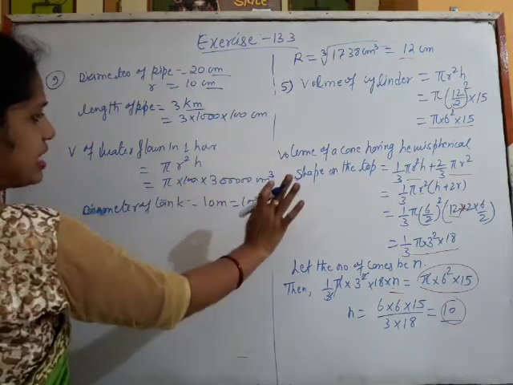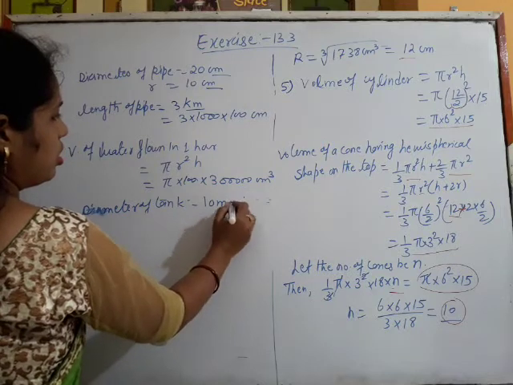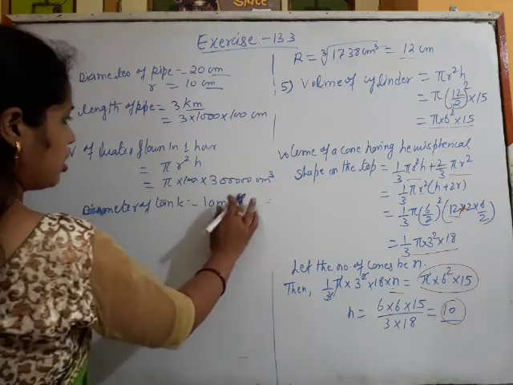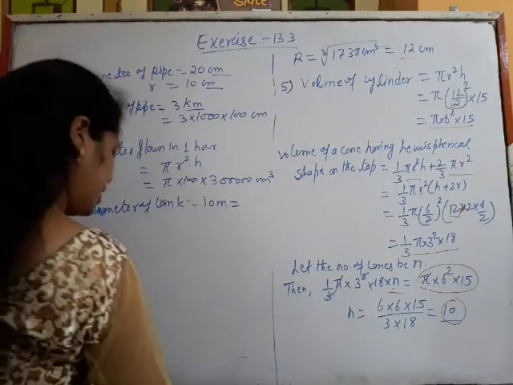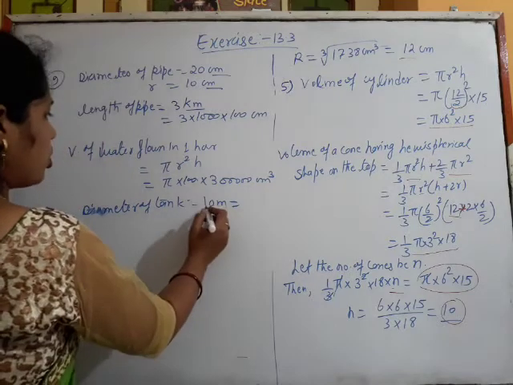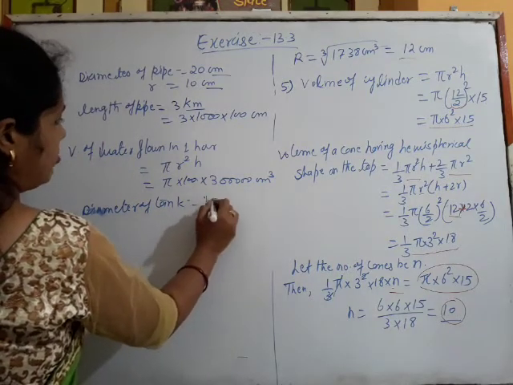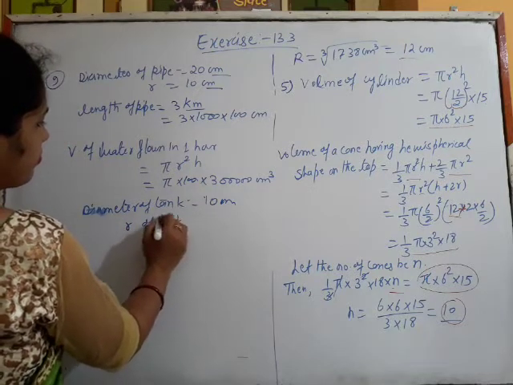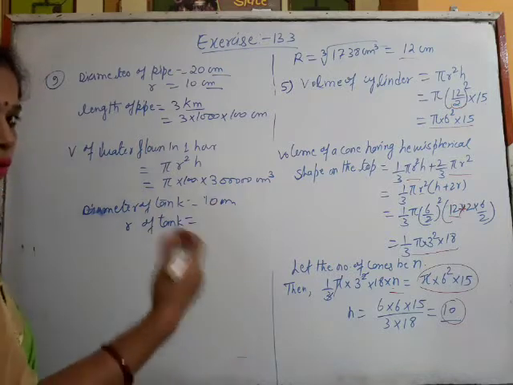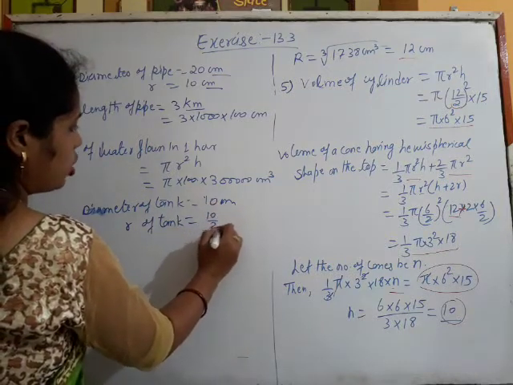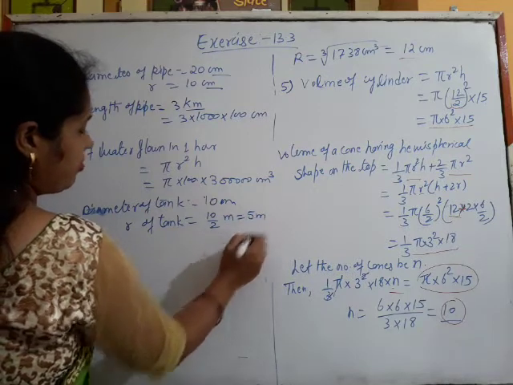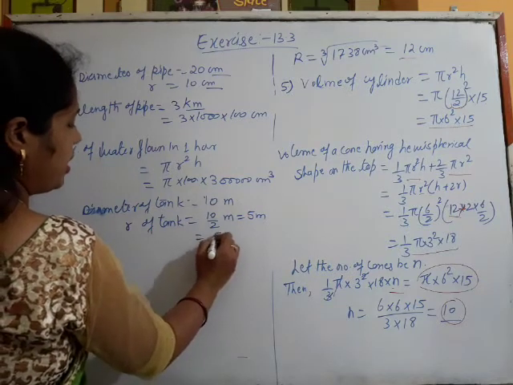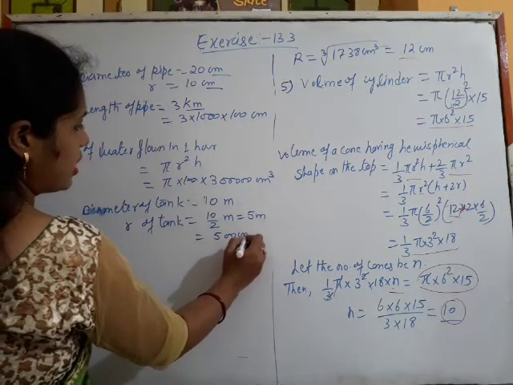We have written everything in centimeters. 1 meter is equal to 100 centimeter. So the diameter is 10 meters. So the radius of the tank will be, obviously, diameter upon 2. So 10 upon 2 meters, that is 5 meters. Now we will change it into centimeter. So the radius will be 5 into 100, that is 500 centimeter.